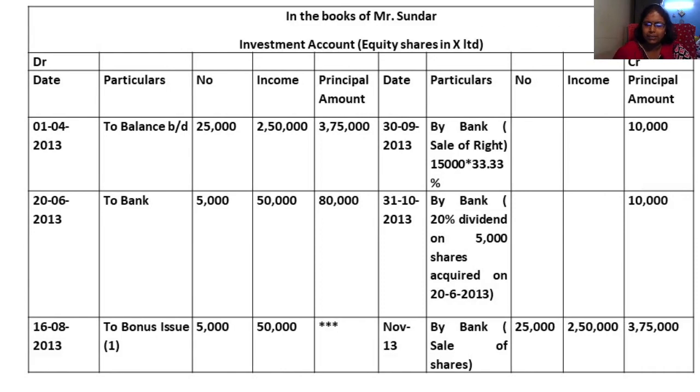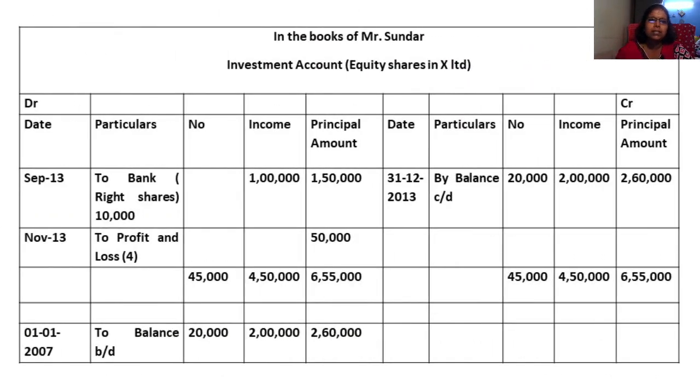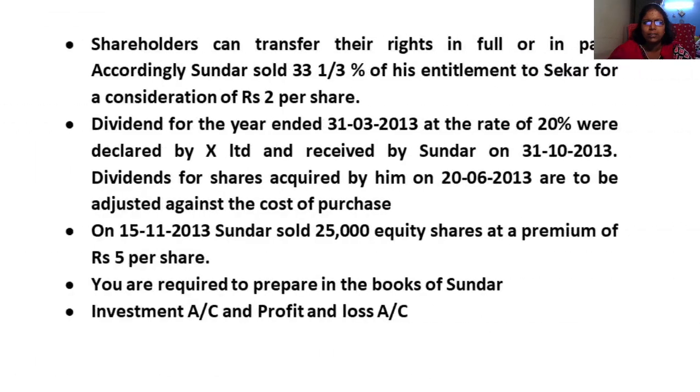this is the November transaction. September, you can have a look at the September transaction. See here, right shares to bank, 10,000 shares. 10,000 shares are sold at how much? They are saying clearly in the problem. What is the problem? They are saying about the right shares. Let us go back to the question and see what they are saying about the right shares. See, right shares are sold to say Shekhar at a consideration of 2 rupees per share.